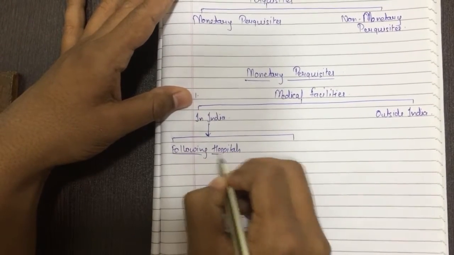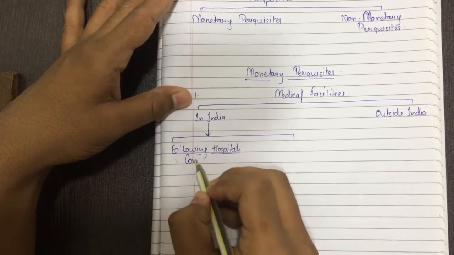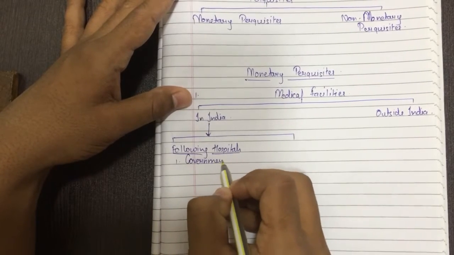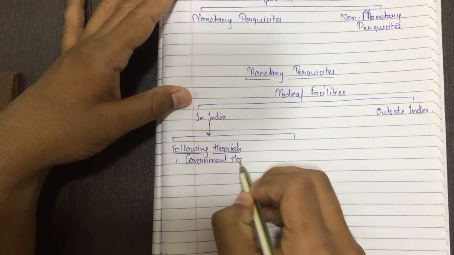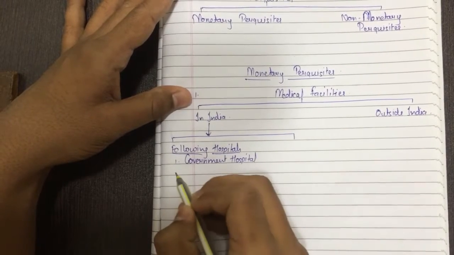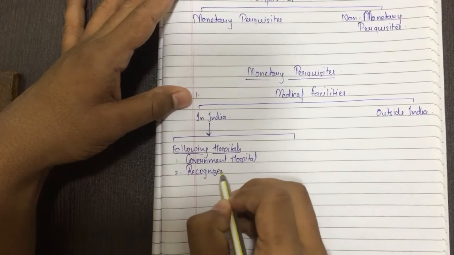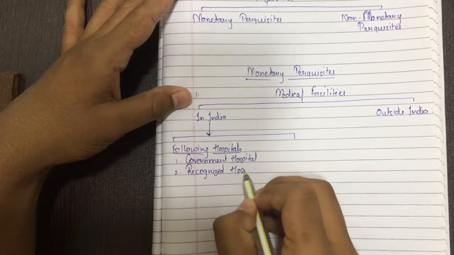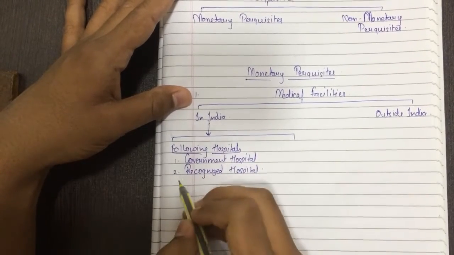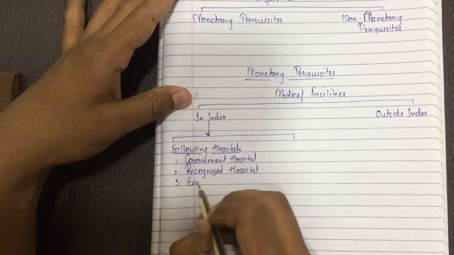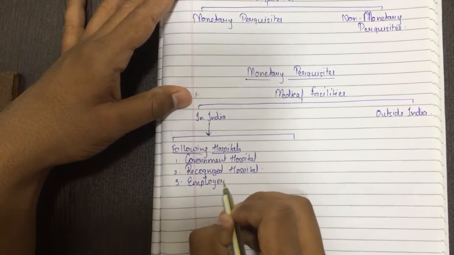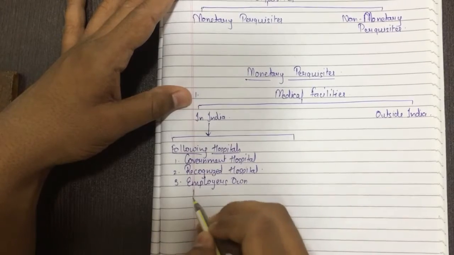Which are the following hospitals? First, government hospital. Second, recognized hospital. Third, employer's own hospital.